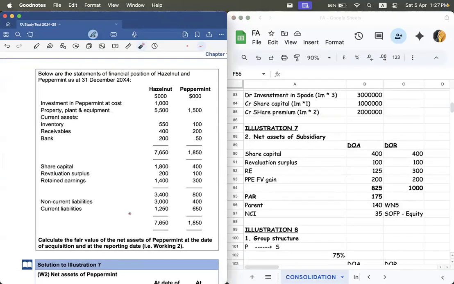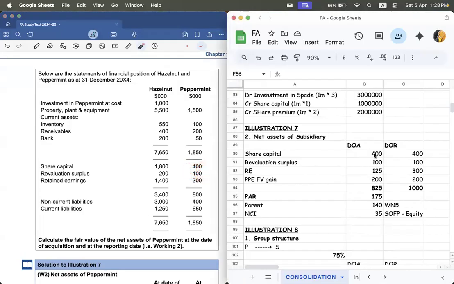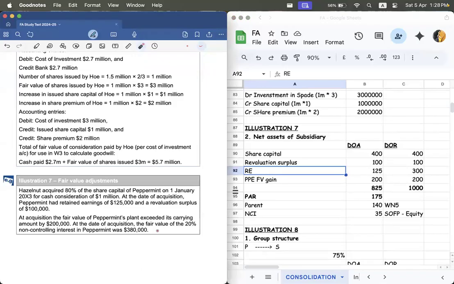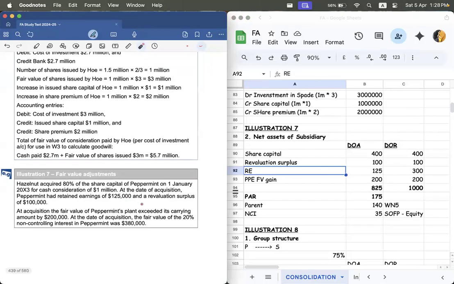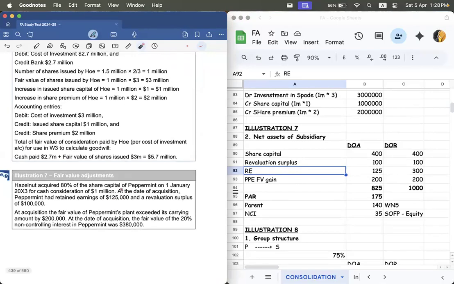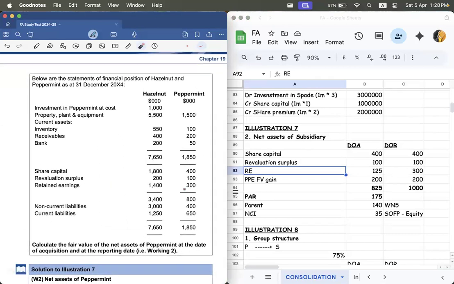Because in the question it is clearly given what you have to find. So you're going to take all of these things together. That is 400, 400, 400, 400, 400, 100, 100. Then the retained earnings would be there in the question somewhere here. It had retained earnings of 125,000. Now, in the balance sheet, the DOR retained earnings is 300. So we have taken it here.